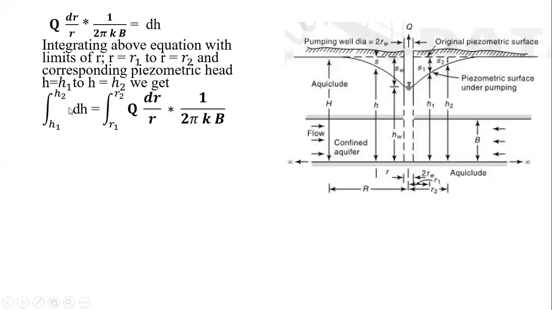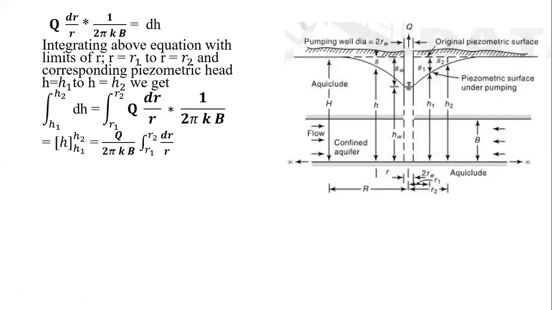Now simplify it. We know that integral of dh will be small h from the limits h1 to h2, and we will take the constant terms outside the integral, that is Q upon 2 pi kb is a constant. So we'll integrate the dh now.